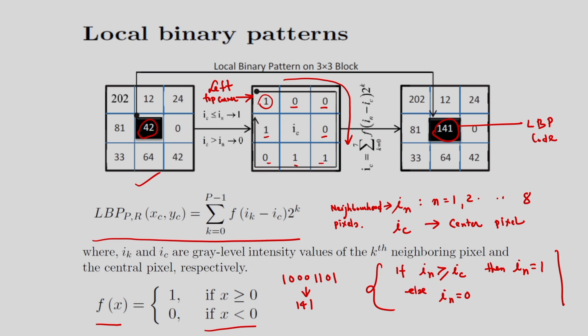And there are several variants of the LBP. This is the basic LBP. I can give some examples. One example is the extended LBP. Another LBP is the uniform LBP, which is very popular. You can see all these concepts in the research papers. What is extended LBP? What is uniform LBP? But the basic concept of the local binary pattern is this.